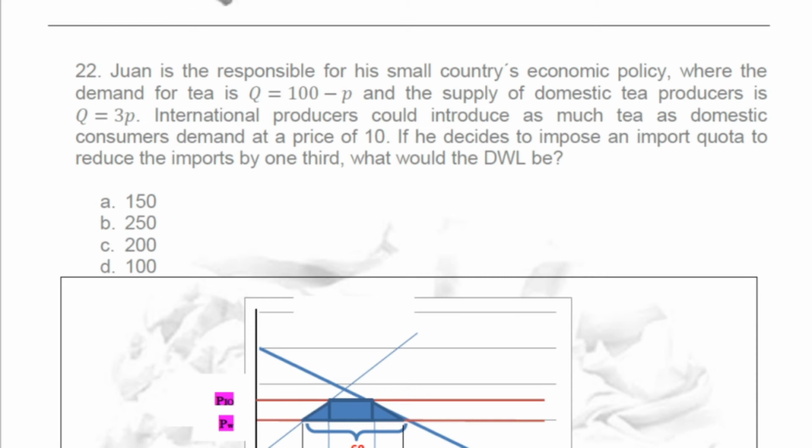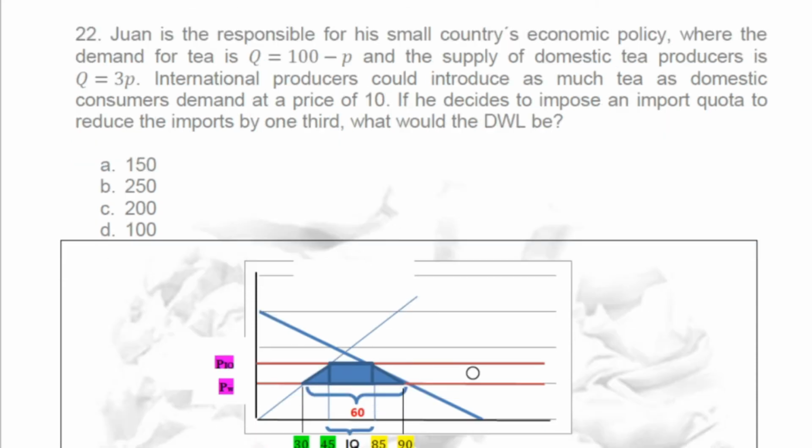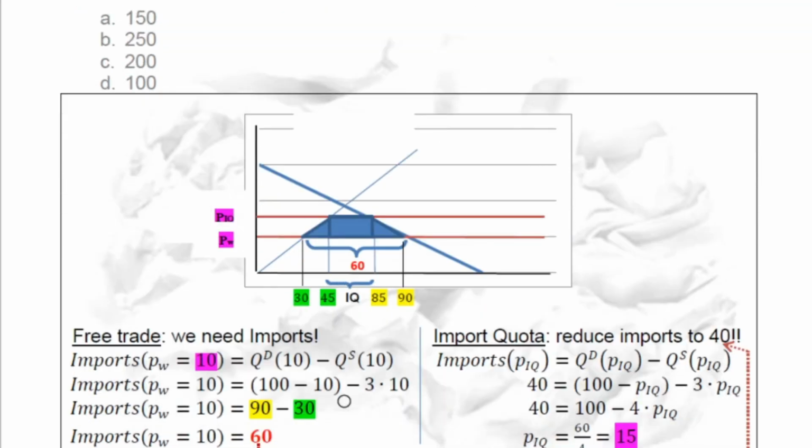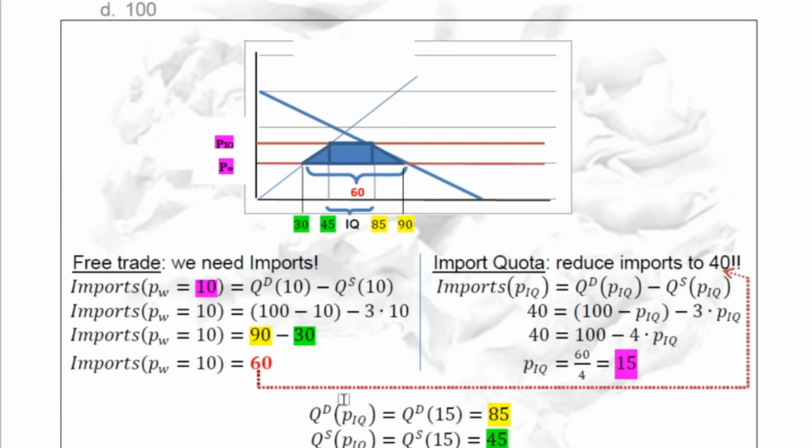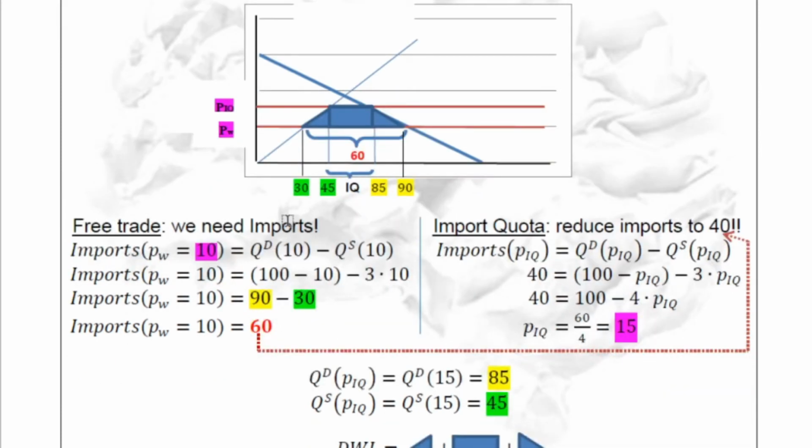We still don't know that 45 and 85 are these numbers, but we used this number 60 to show this. Free trade: we need to know how many units are imported. At price 10, quantity demanded is 100 minus 10, quantity supplied is 3P, so 3 times 10.